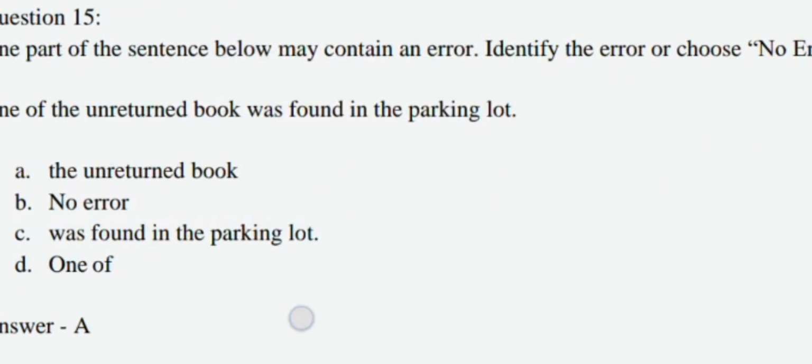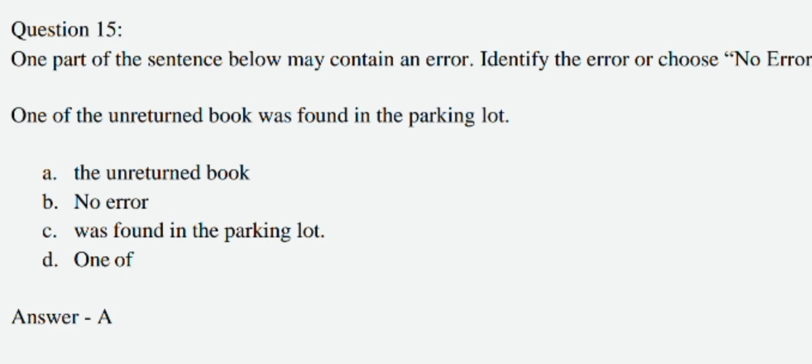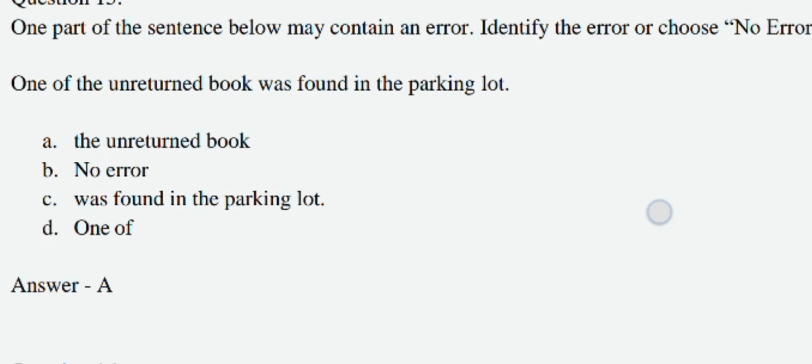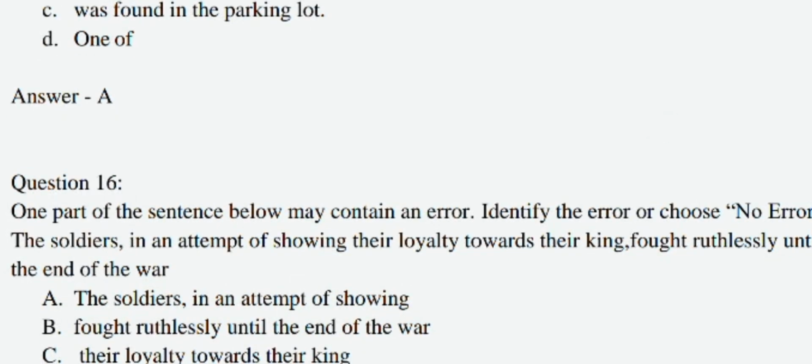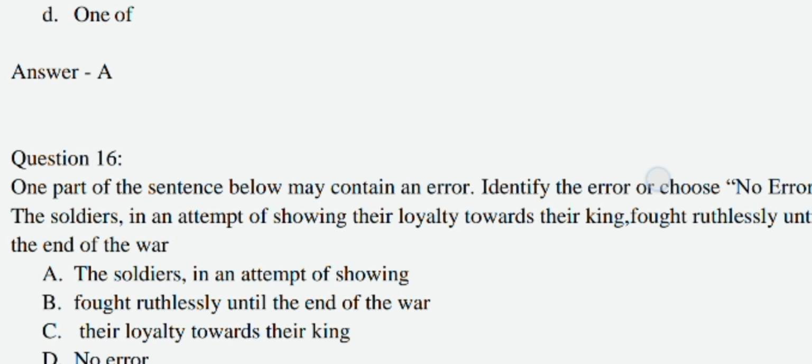Next, coming to the 15th question, one part of a sentence has an error. The sentence is: "One of the unwritten book was found in the parking lot." The error is "the unwritten book" because "one of the" always refers to one item from a group. The noun after "one of the" must be plural because you are selecting one from many. The correct sentence, "One of the unwritten books was found in the parking lot," may be correct.